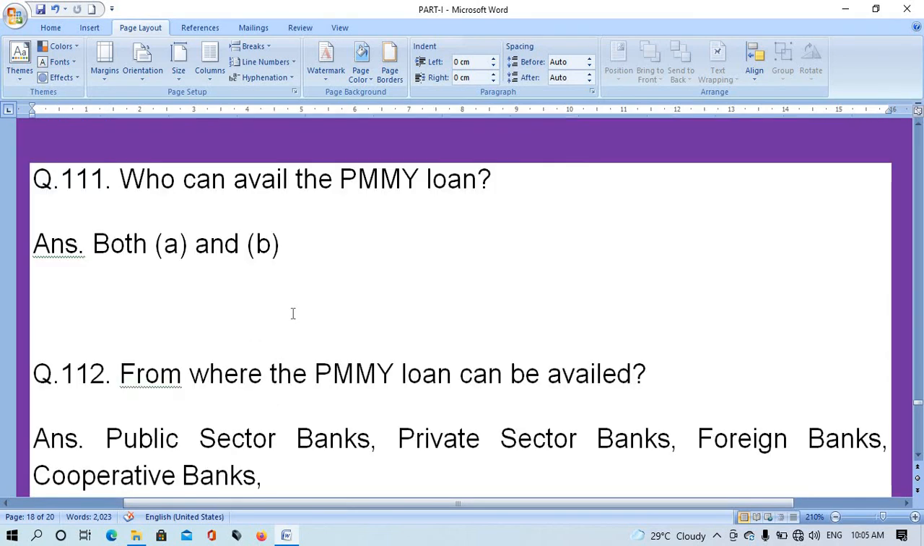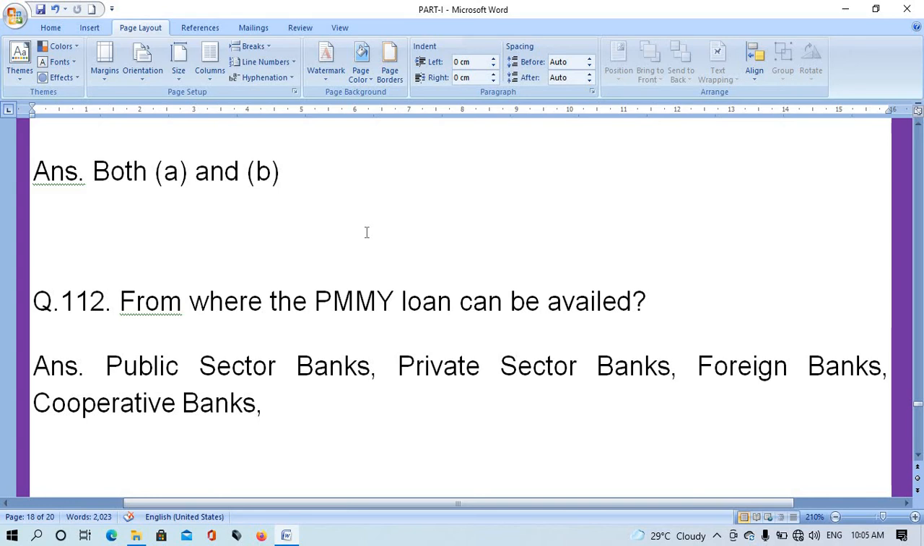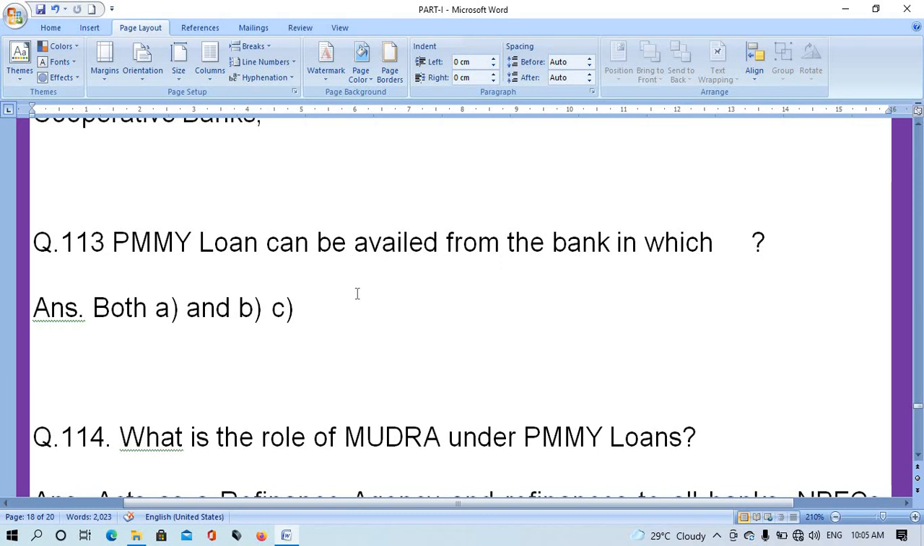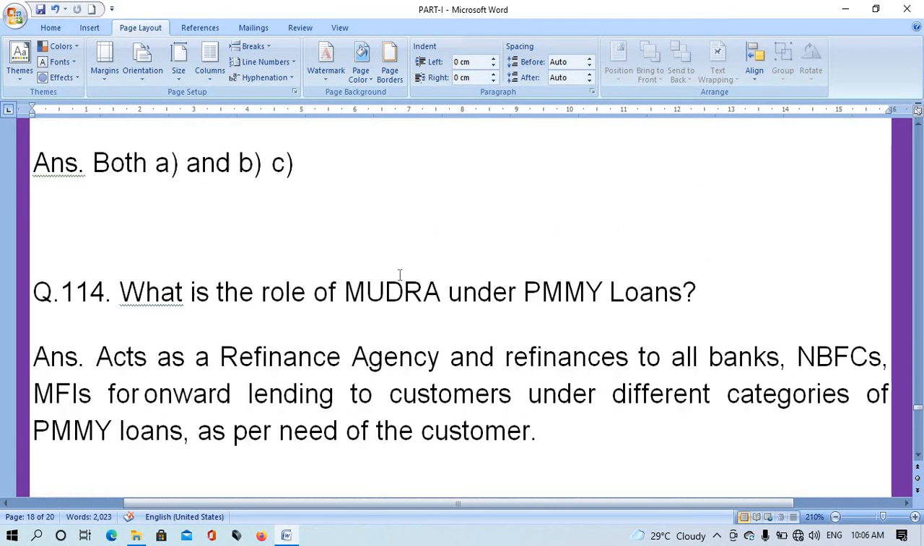Question number 111. Who can avail the PMMY loans? The right answer is both A and B. Question number 112. From where the PMMY loan can be availed? The right answer is public sector bank, private sector bank, foreign banks, cooperative banks. Question number 113. PMMY loan can be availed from the bank in which? The right answer is both A and B and C.